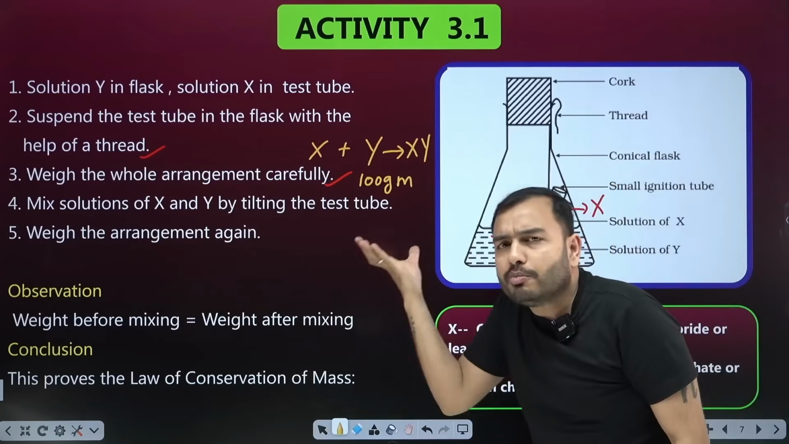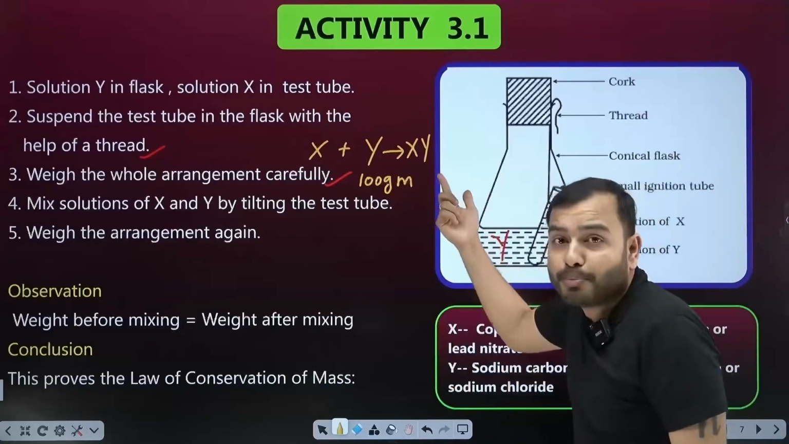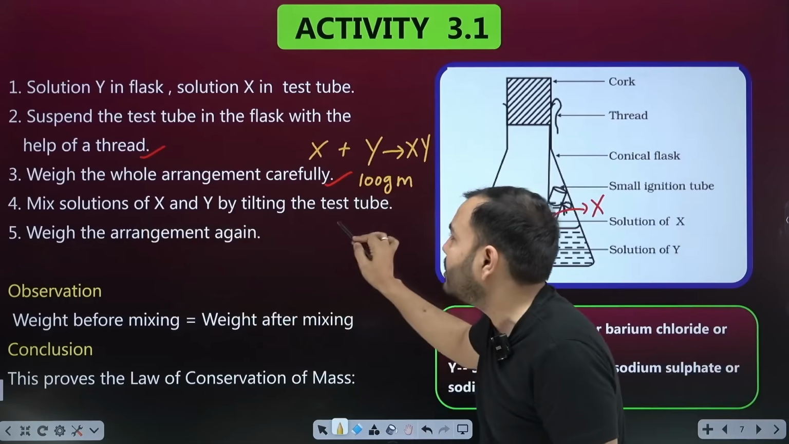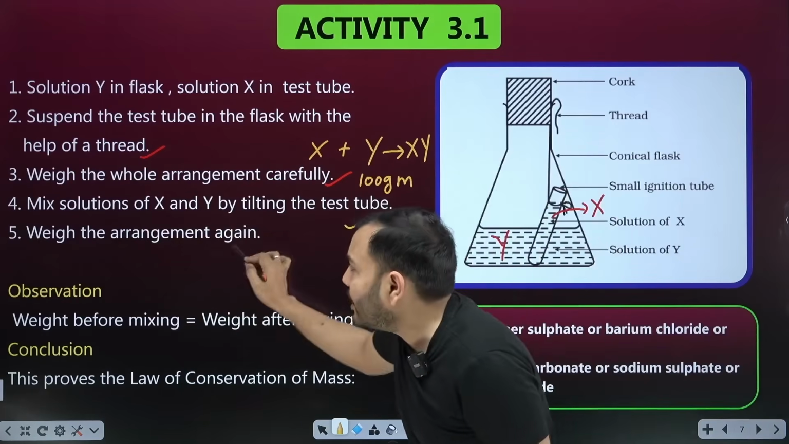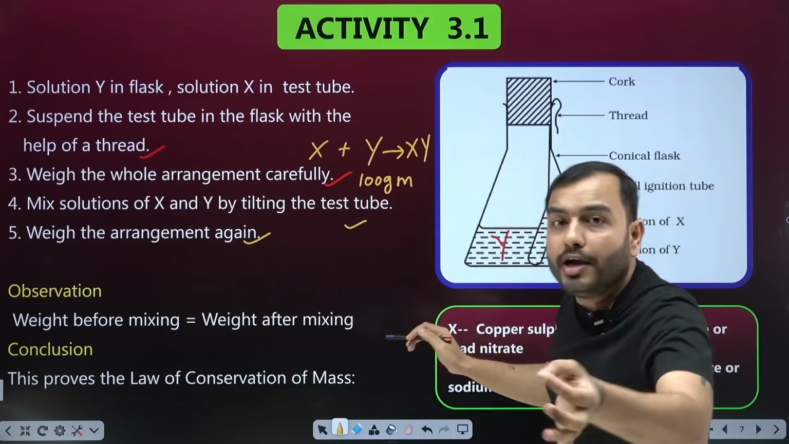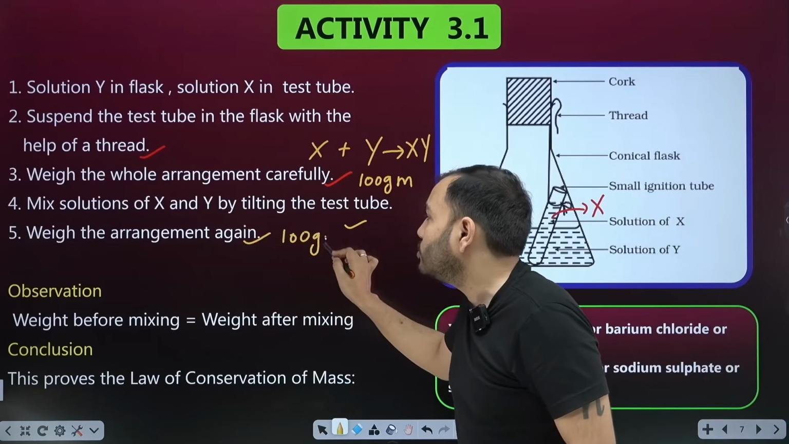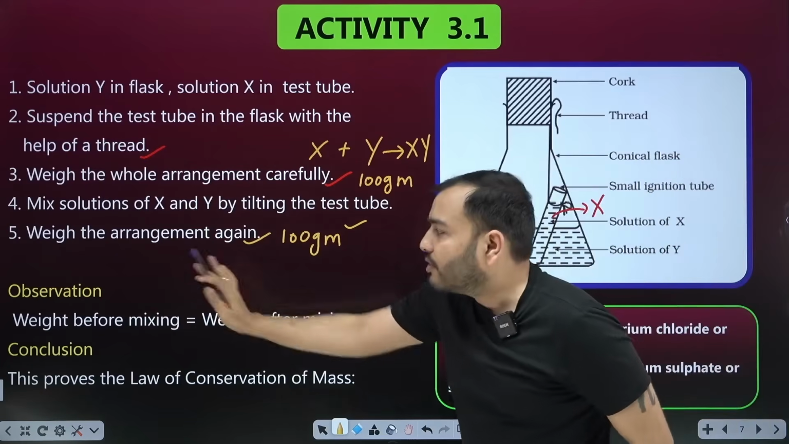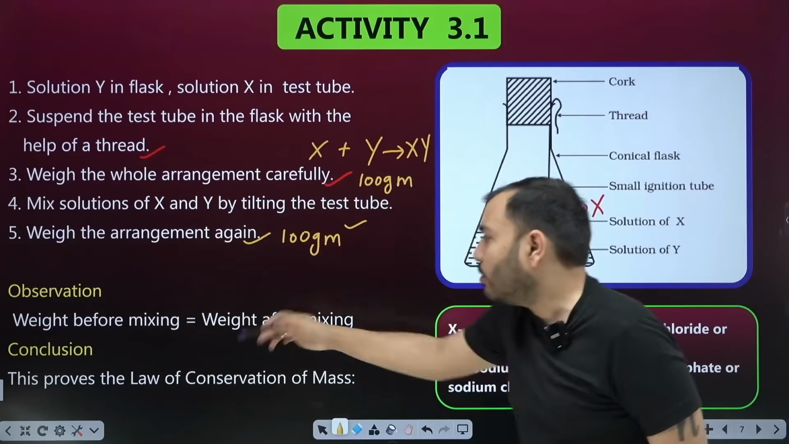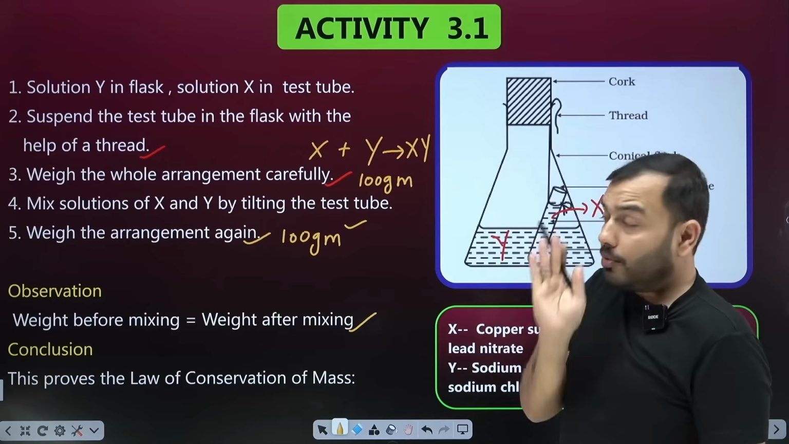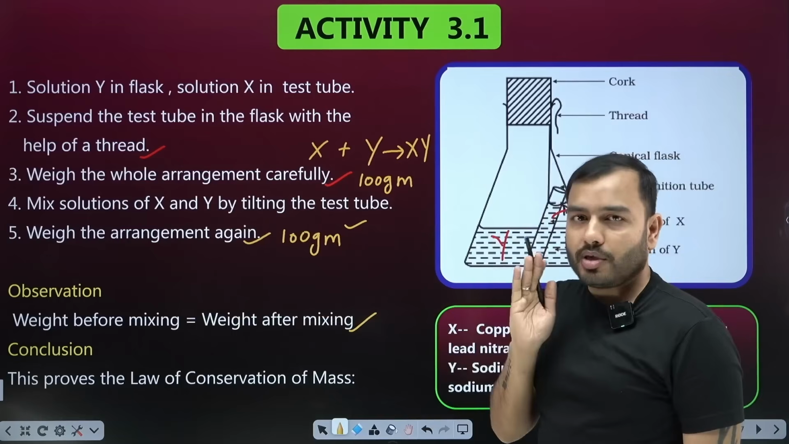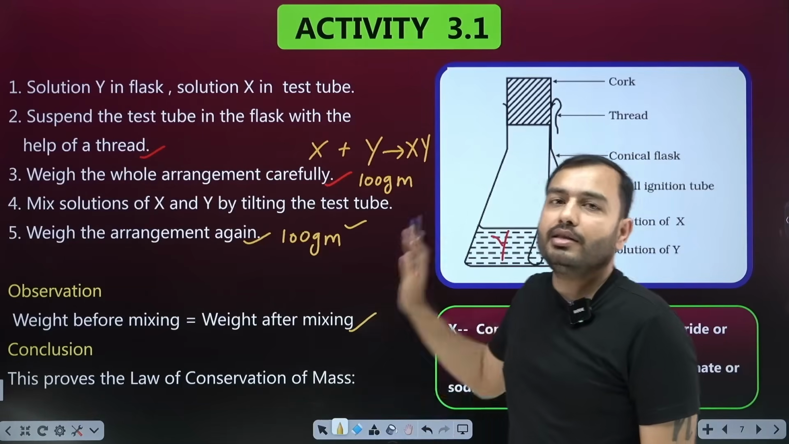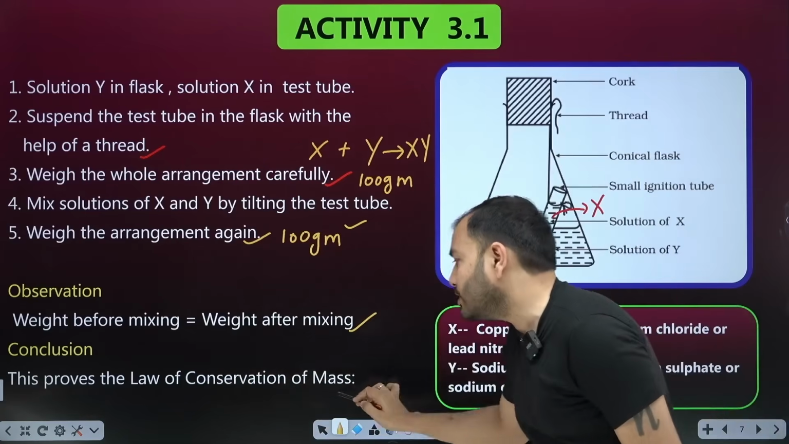I measured it again. Now what is the weight of the product? Because X and Y are mixed, I made the solution of X and Y by tilting the test tube and weighed the arrangement again. How much weight came the second time? The second time also it was 100 grams. It means the weight of the reactants is the same as the weight of the product. What is the observation? Weight before mixing is equal to weight after mixing. What conclusion did we get from this? The conclusion is that the law of conservation of mass is valid in this chemical reaction. This proves the law of conservation of mass.